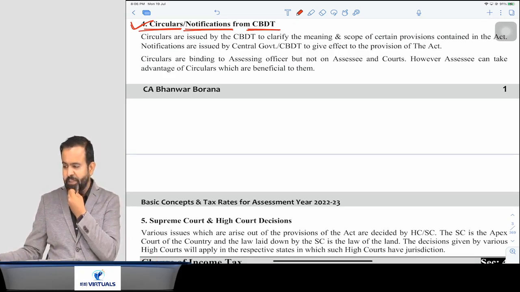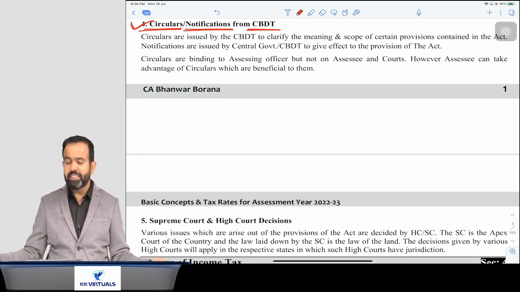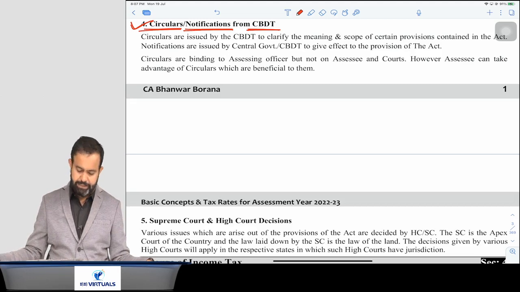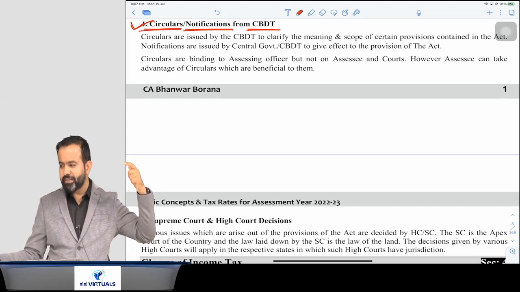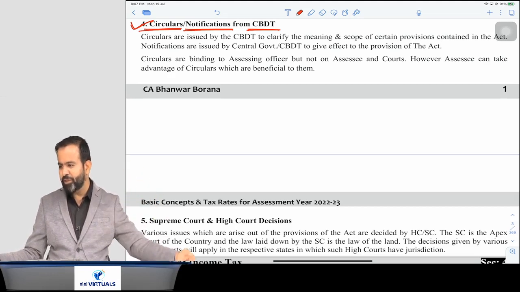Sneha replied that circular is not binding on assessee, but notification is binding to assessee. Any other? Circular provides the clarification, whereas notification provides the updates. That is Tushar. Circulars are issued for clarification, whereas notifications notify the changes. I think everyone has given the correct answer. Circular is clarification, whereas notification is amendment of the provision.